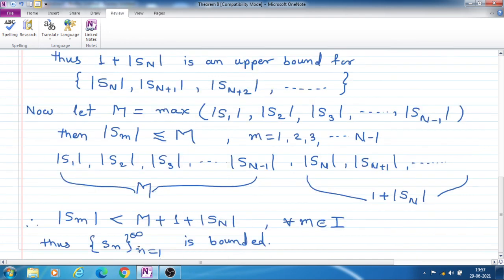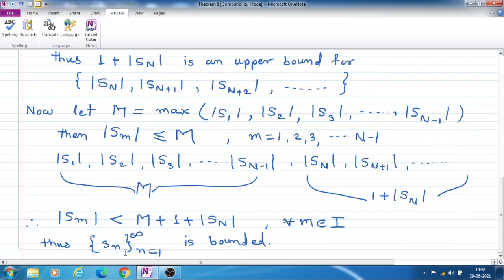Therefore for all the terms, mod Sm is less than capital M plus 1 plus mod Sn. The addition of these two will be an upper bound for every mod Sm.